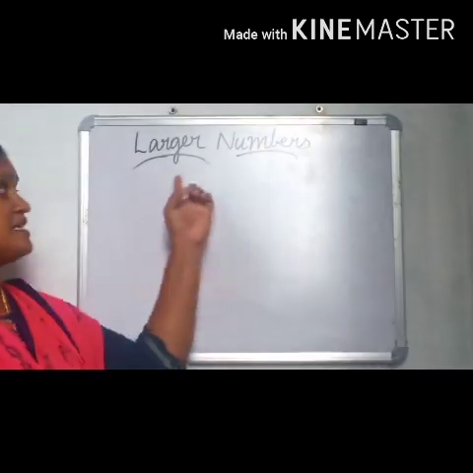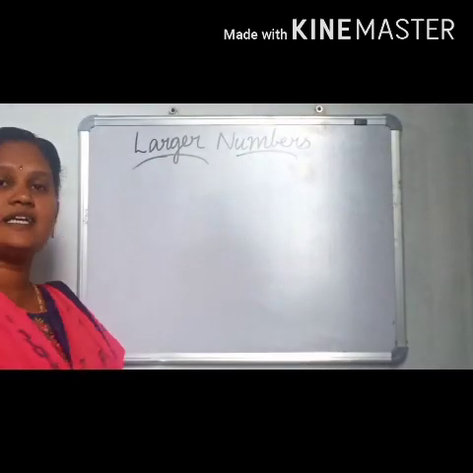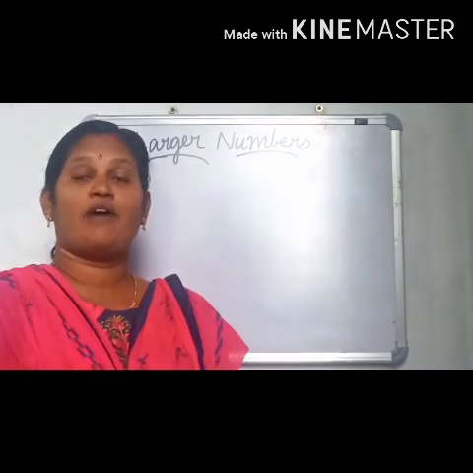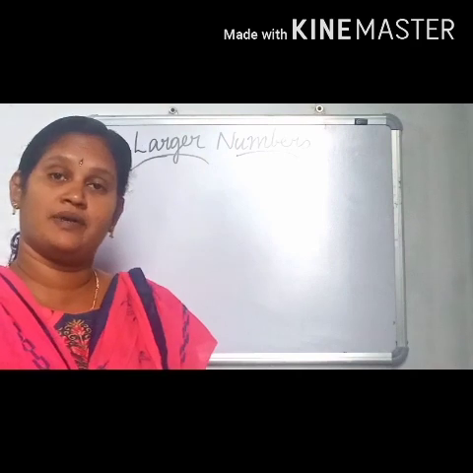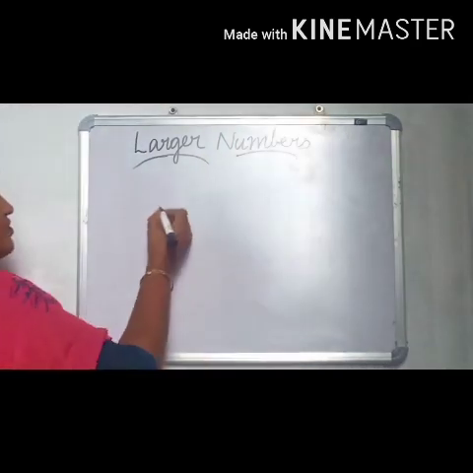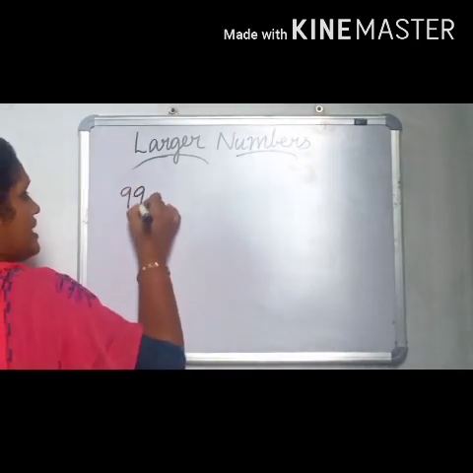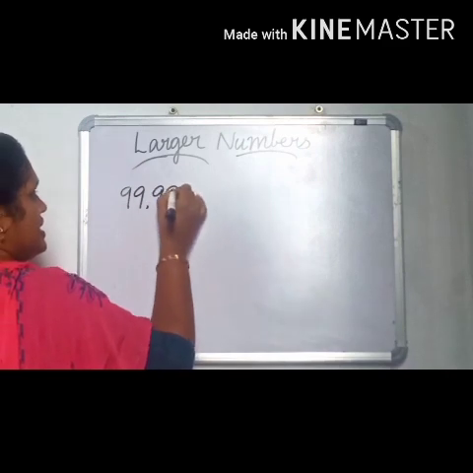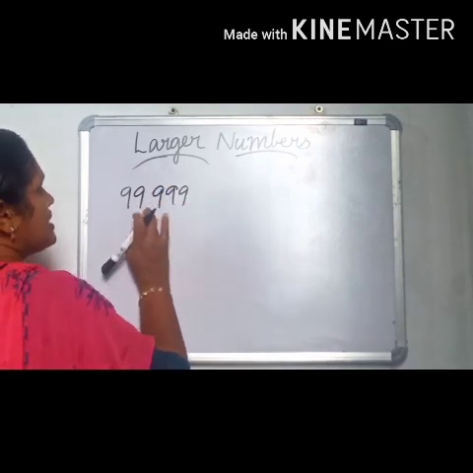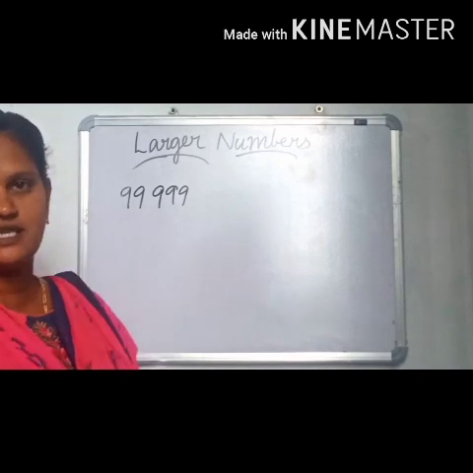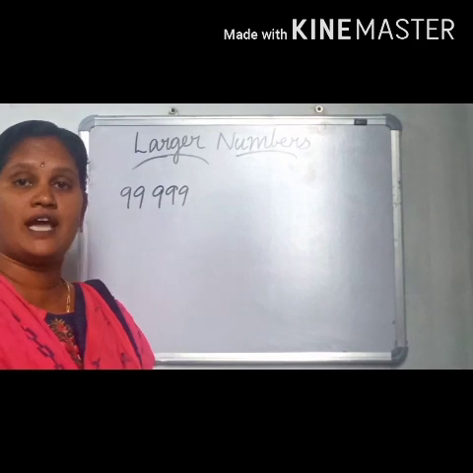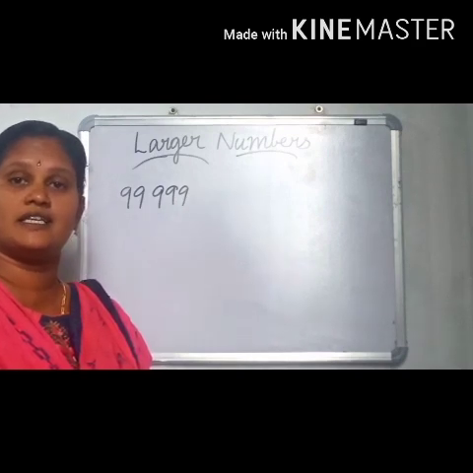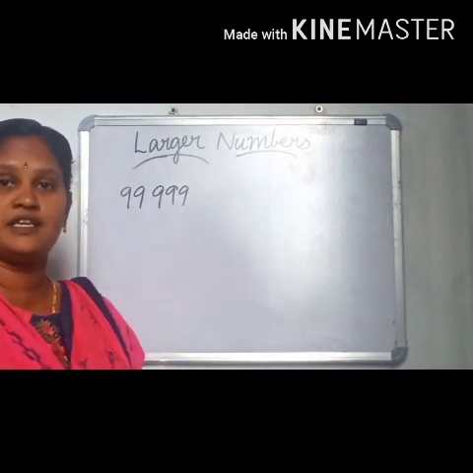Our next topic is larger numbers. In last class we have learned 5-digit numbers. Which is the greatest 5-digit number? 99,999 is the greatest 5-digit number. Clear? Then what is the successor of 99,999?